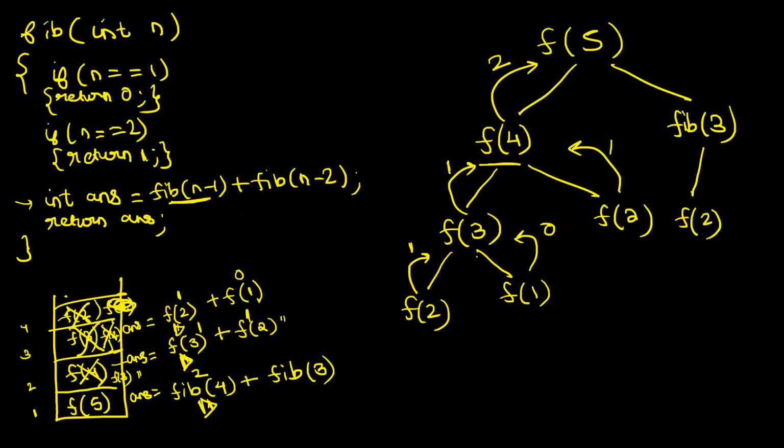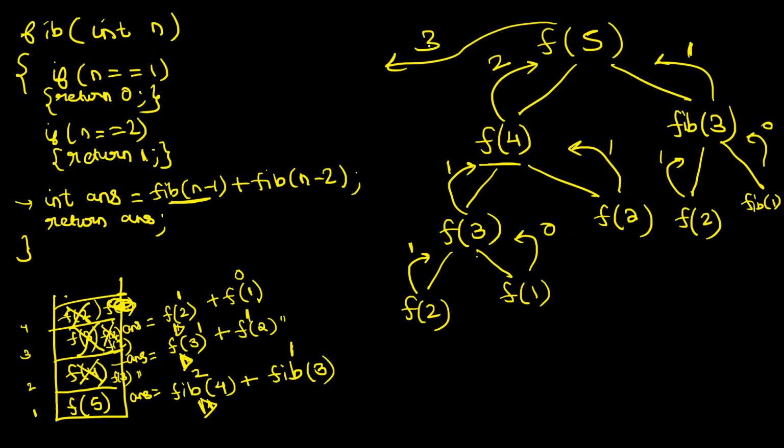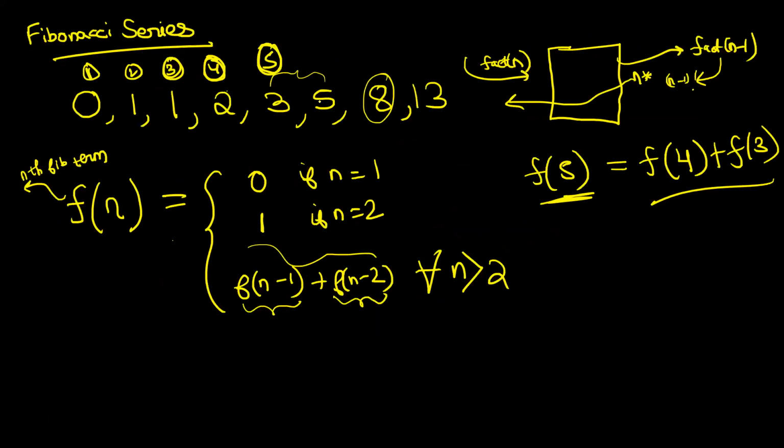This will get paused here. F of 2 starts running, right? This is the base case. This will return 1. Then what will it do? It will make a call to fib of 1. This is also the base case. It will return 0. 1 plus 0 is 1. So answer will be 1 and this will return answer which is 1. Okay. So fib of 3 has returned the answer as 1. Okay. And then answer is equal to 2 plus 1, 3. Okay. So for f of 5, the answer is equal to 3 and I will return answer in the next line. So f of 5 returns 3 to the caller. That is, the fifth Fibonacci term is 3. And if we want to verify it, the fifth Fibonacci term was indeed 3.